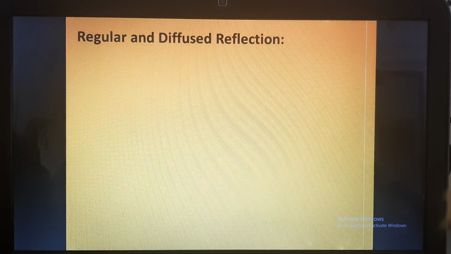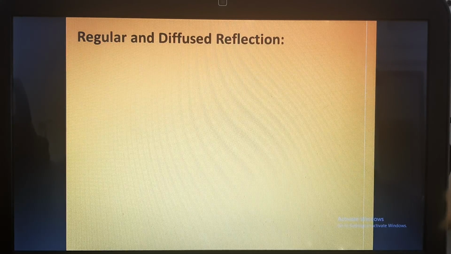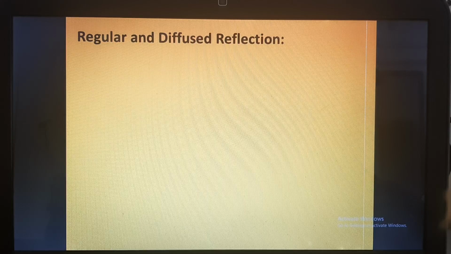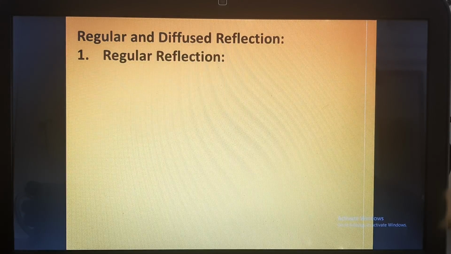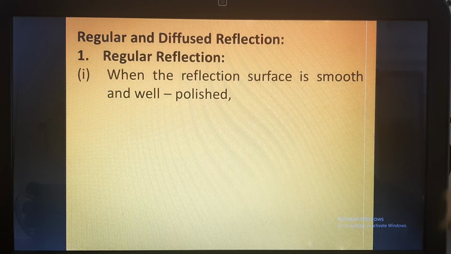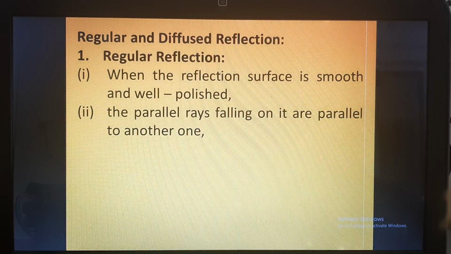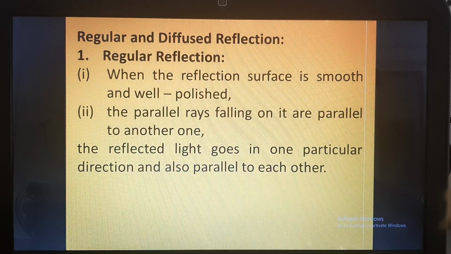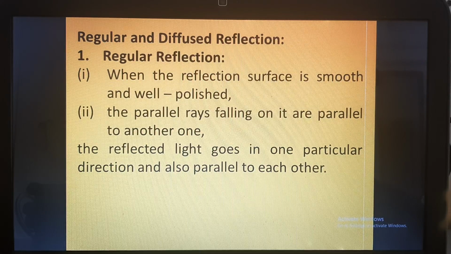Reflection is the bouncing back of light, and reflection can be of two types. One is regular reflection, the other is diffused reflection. Diffused reflection is also called irregular reflection. So what is regular reflection? When the reflecting surface is smooth and well polished, the parallel rays which fall on the reflecting surface are reflected in one particular direction, and the reflected light is also parallel to each other.